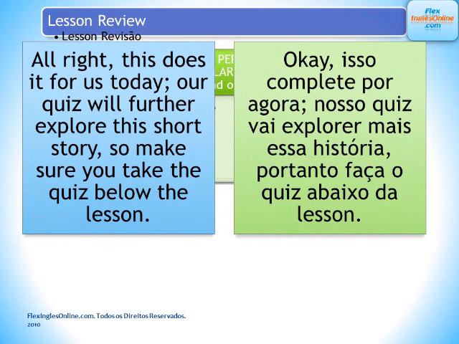And this does it for us today. Our quiz will further explore the short story. So make sure you take the quiz below the lesson, okay?